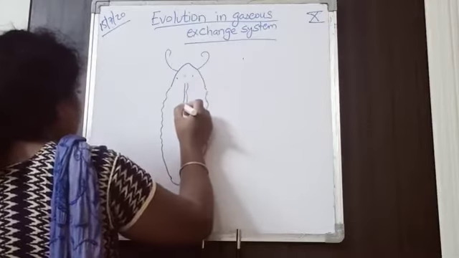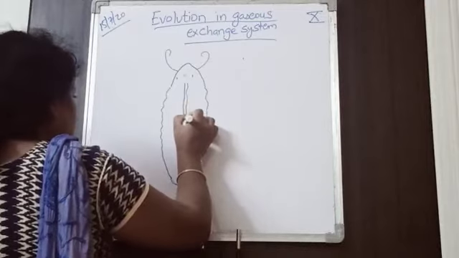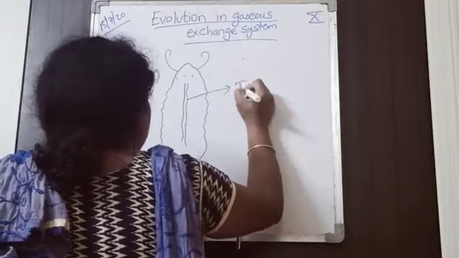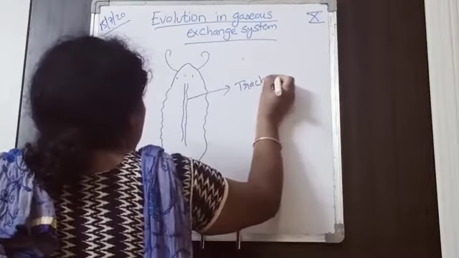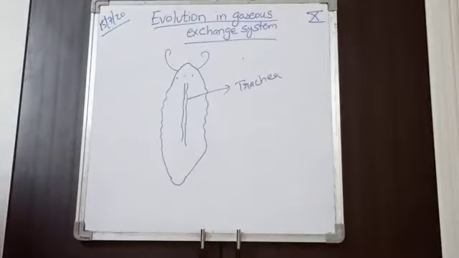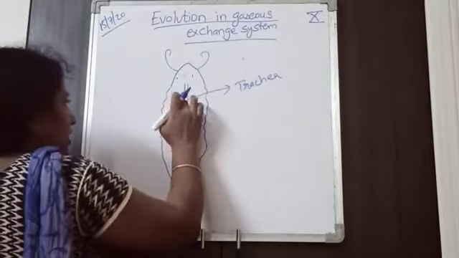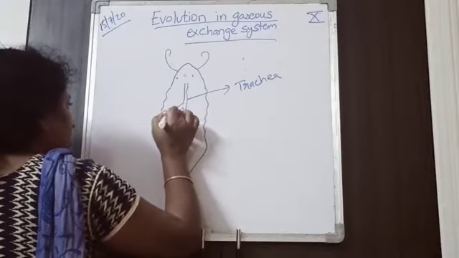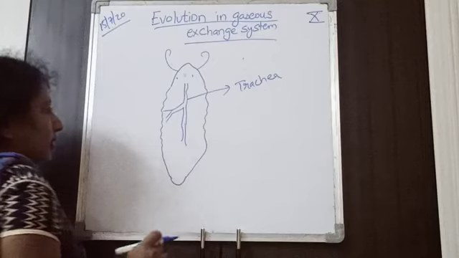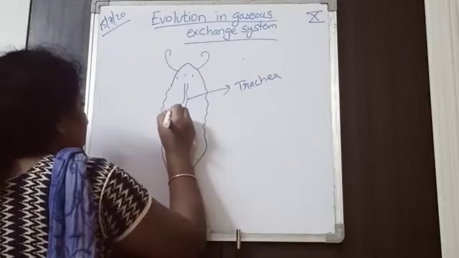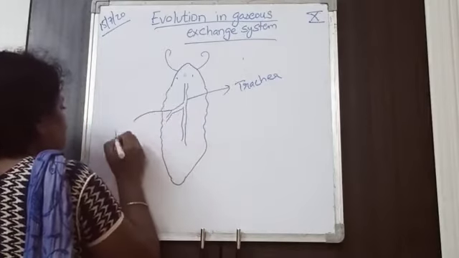These tube-like structures are nothing but trachea. These are again divided into small fine branches called tracheoles.